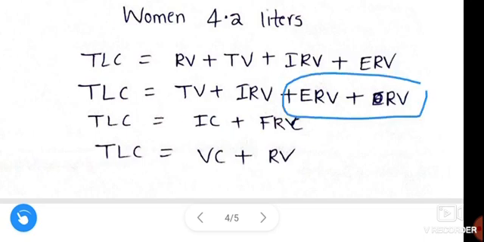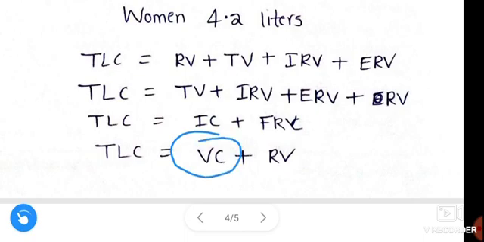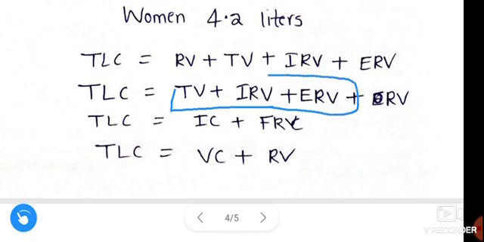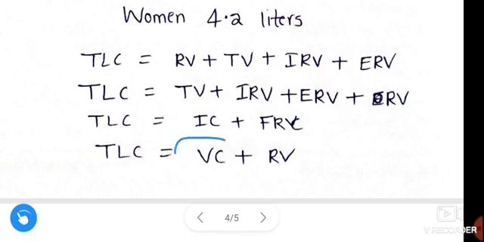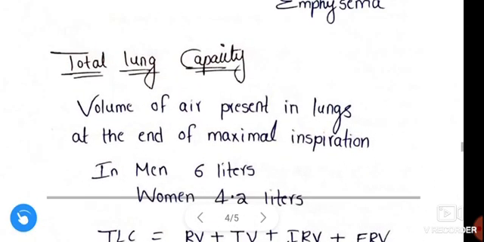Expiratory reserve volume plus residual volume gives functional residual capacity. Vital capacity plus residual volume also gives it, where vital capacity is tidal volume plus inspiratory reserve volume plus expiratory reserve volume.